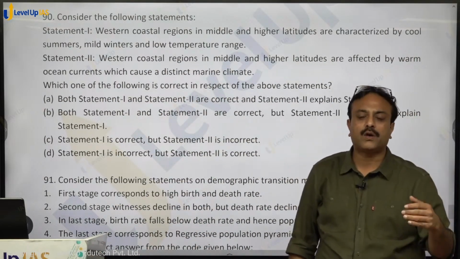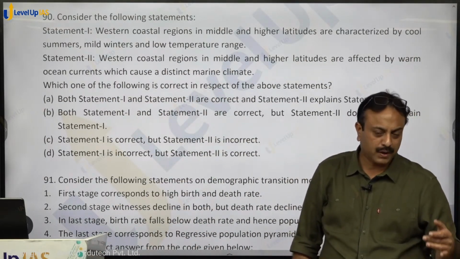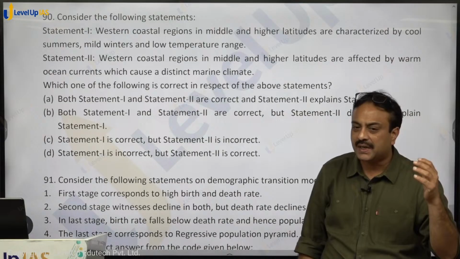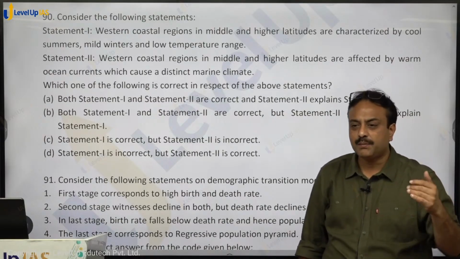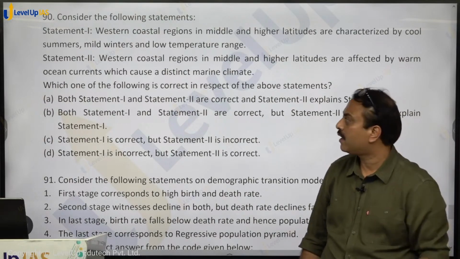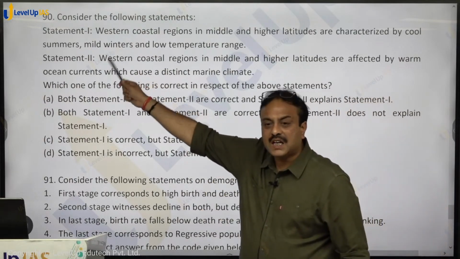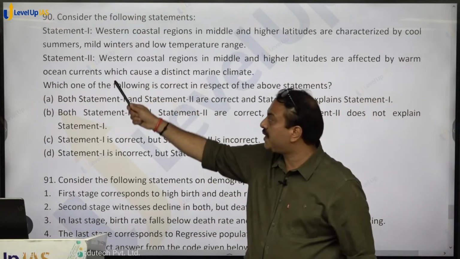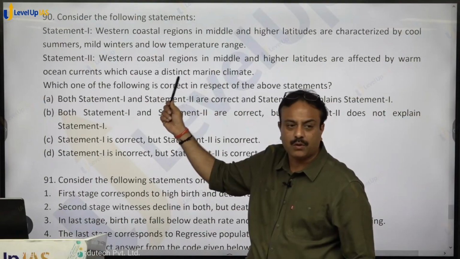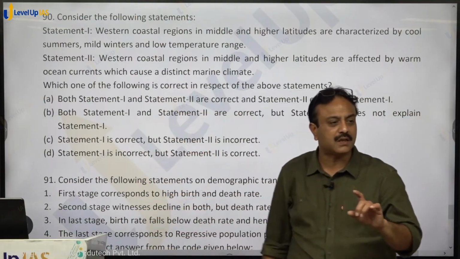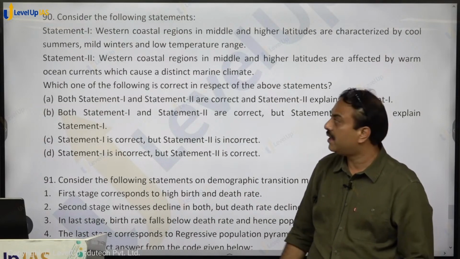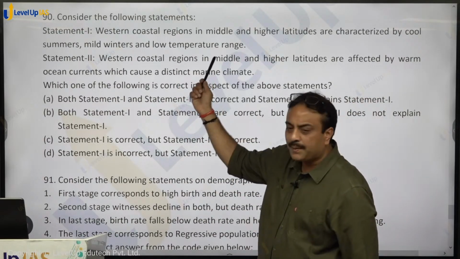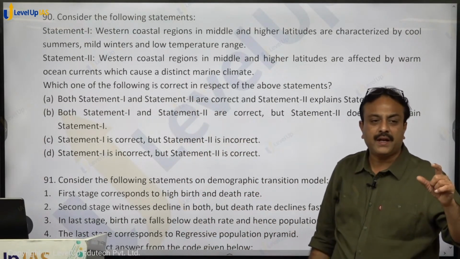Summers are cool because latitude is high, so temperature never increases beyond a certain limit. Winters are mild because the warm current modifies the temperature, so temperature will not drop beyond a certain level. Low temperature range, so the temperature range will be low.